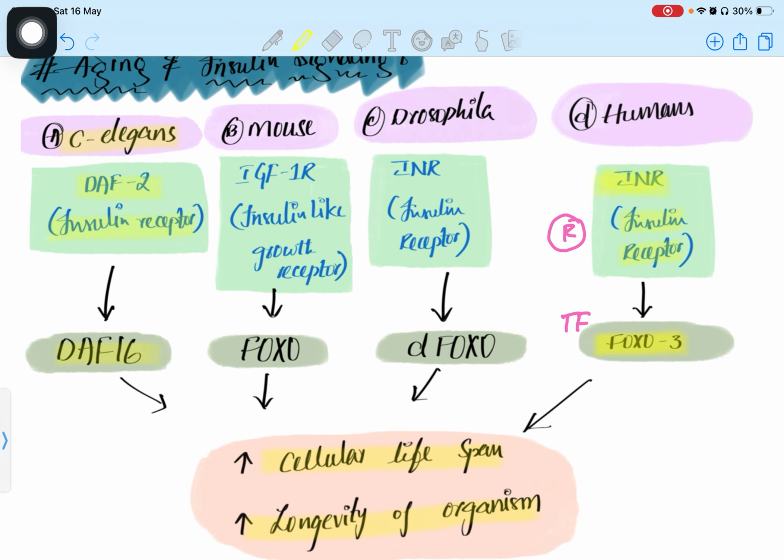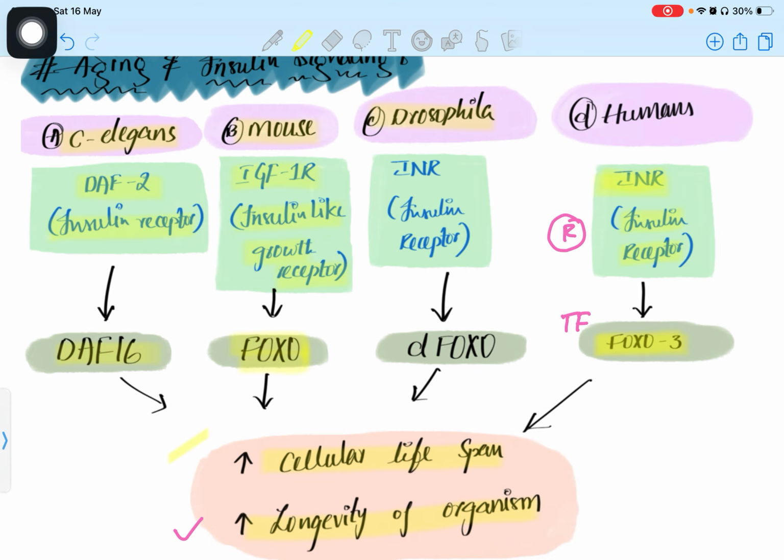In the mouse, we can see IGF-1R, the insulin-like growth factor receptor, present on the plasma membrane. In the mouse, the FOXO transcription factor is present, which is responsible for increasing the lifespan of the cell as well as the longevity of the organism.